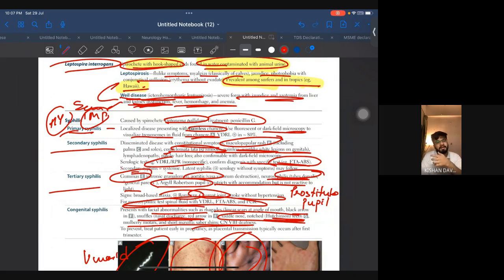In primary, they will definitely give you a painless chancre. In secondary, there are flu-like symptoms, lesions in the genitals, maculopapular rash, and another one is condyloma lata, that is what we discussed. This will also be painless. In tertiary, there will be gummas, okay, and it will involve various systems like the neural system, and then we have the heart, that is the aorta. And in congenital syphilis, you have to look at the teeth, the molars, the nose and lip. Okay, so each has different features, and you won't believe me, each one of them has one question in UL. All right, so do syphilis well.